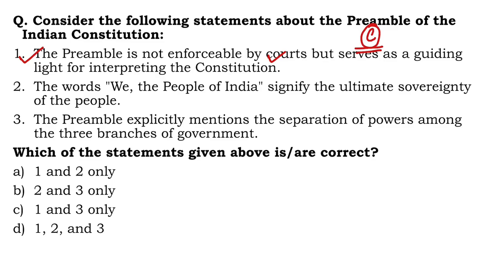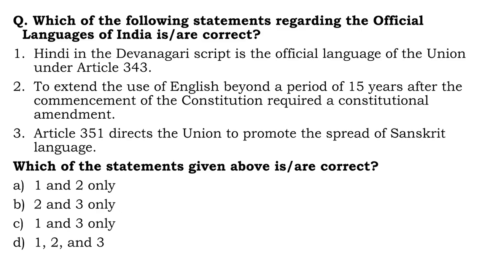The words "we the people of India" signify the ultimate sovereignty of the people. This is also correct. We the people of India have given to ourselves. So who is the source of power? We are the source of power. The preamble explicitly mentions the separation of powers among the three branches. No, it is not mentioned explicitly. So A, 1 and 2 are correct.